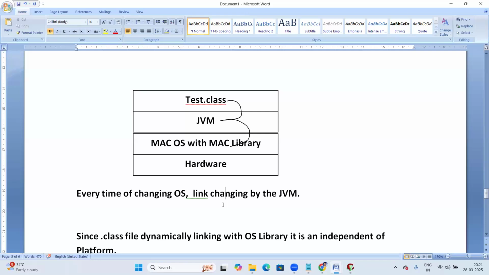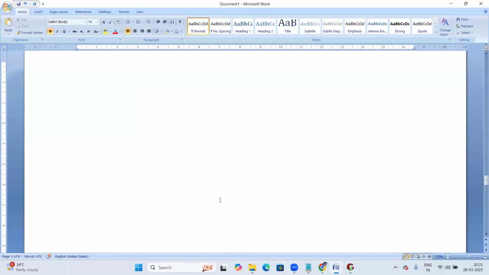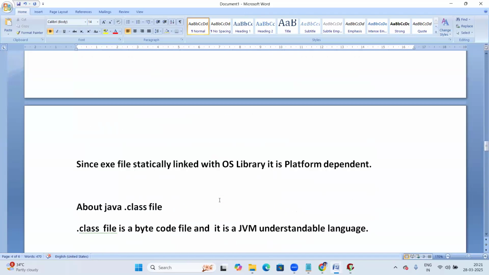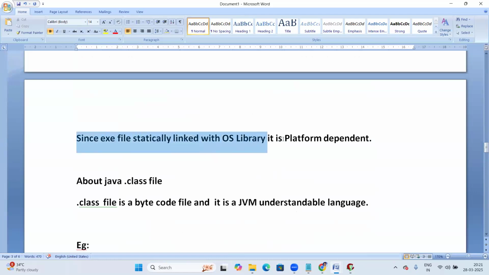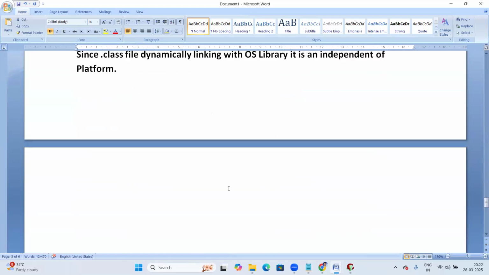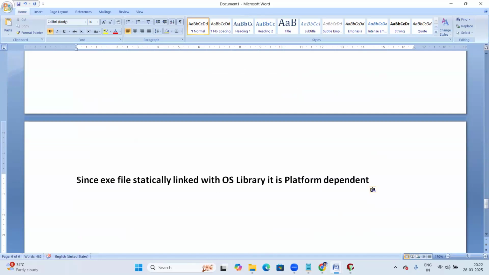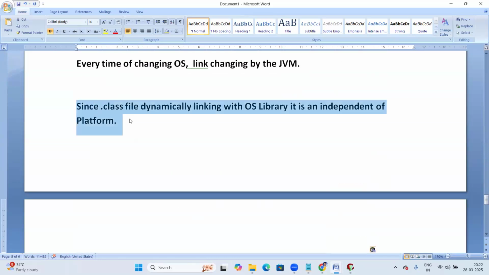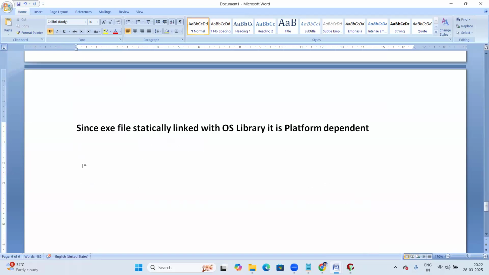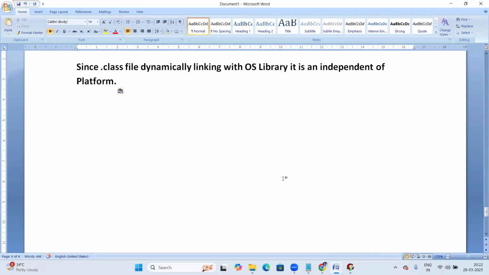A fixed link means static. In the case of an exe file, that link is fixed and never changes. That is static linking. Since an exe file is statically linked with the OS library, it is platform dependent. Next, when it comes to a .class file, since it is dynamically linked, it is platform independent.